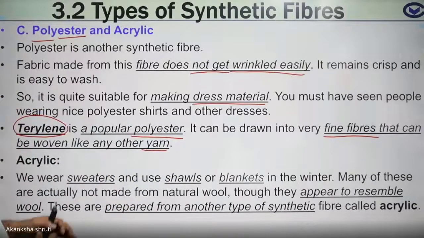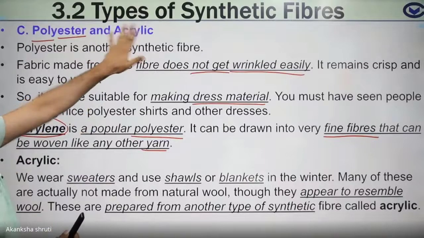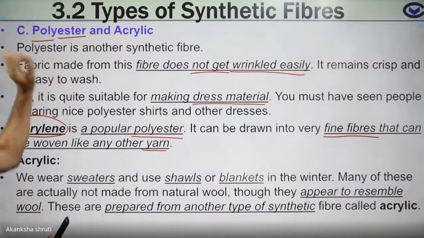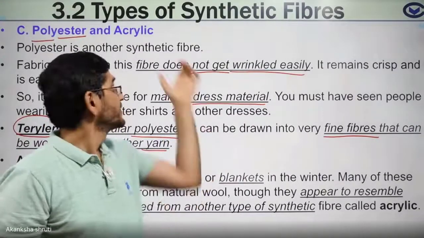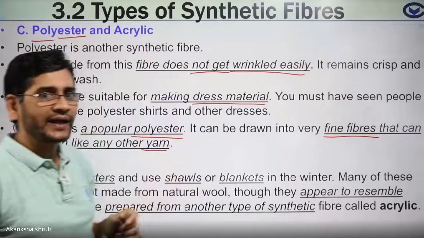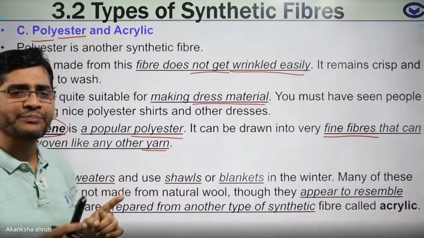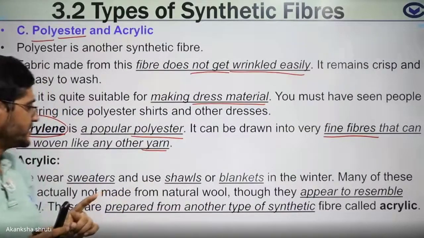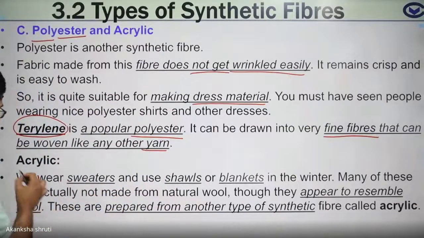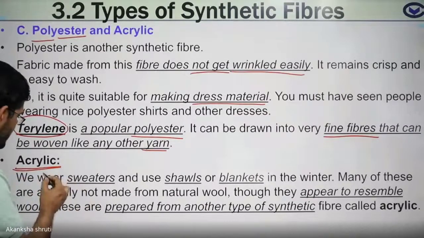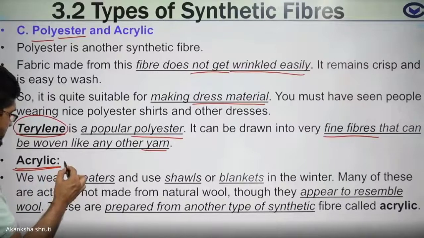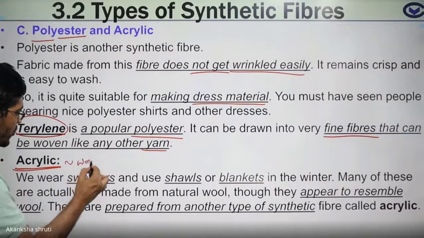Students, keep in mind there is another category called acrylic, which is similar to polyester, but has slightly different features. This acrylic has the characteristic or appearance of wool.